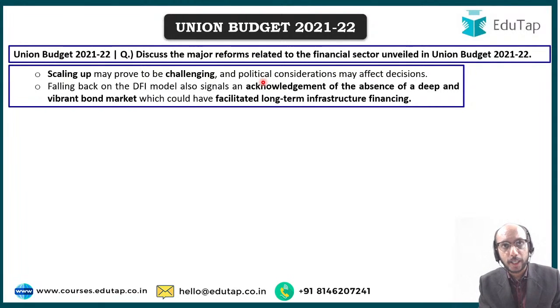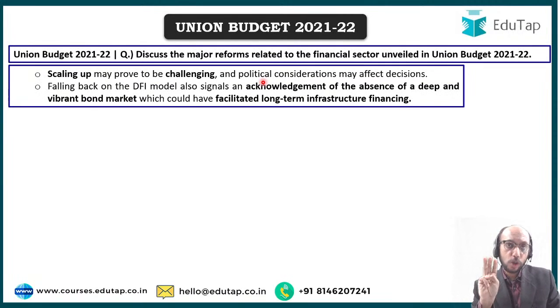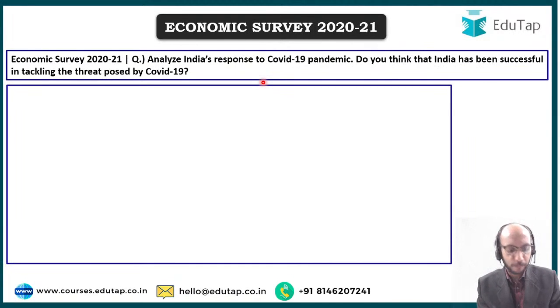So let us move ahead and talk about the economic survey. Right now, I would like to highlight something very clearly over here, that although I've discussed three very important questions in my opinion from this budget, there are many more questions that we have covered as a part of our course. So please do not consider that this is the only thing that you need to study. You need to study some more, and that some more is available as a part of the course.